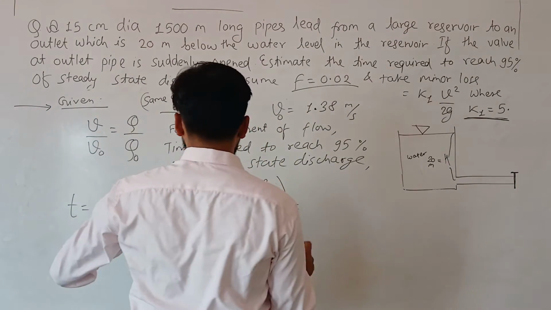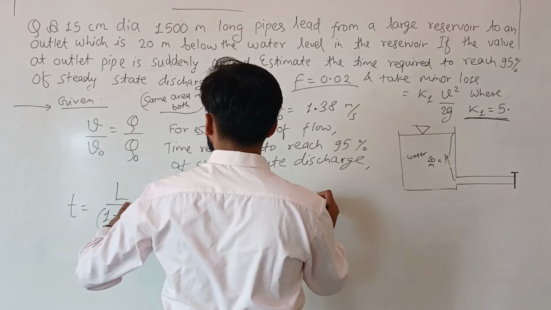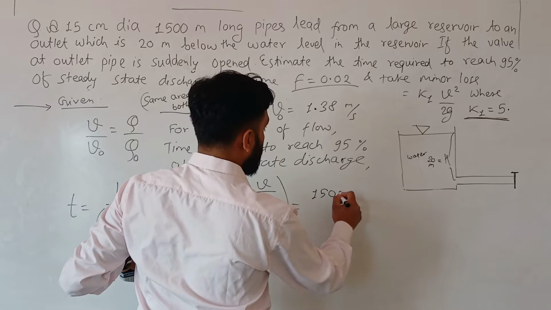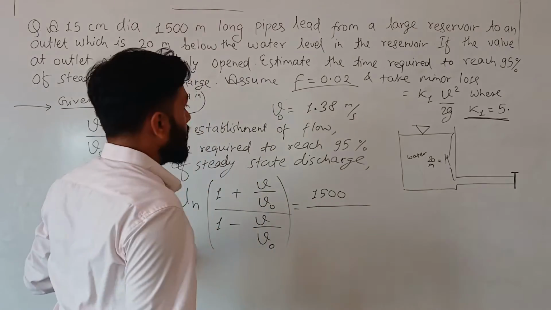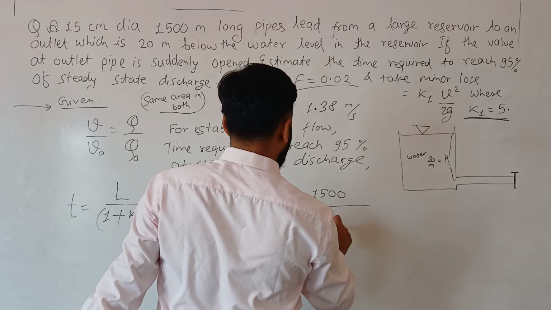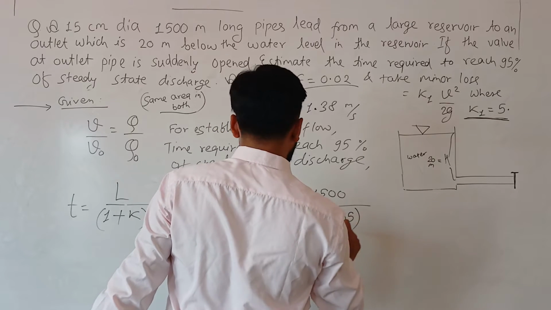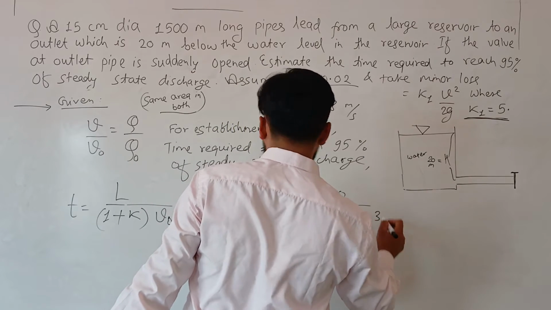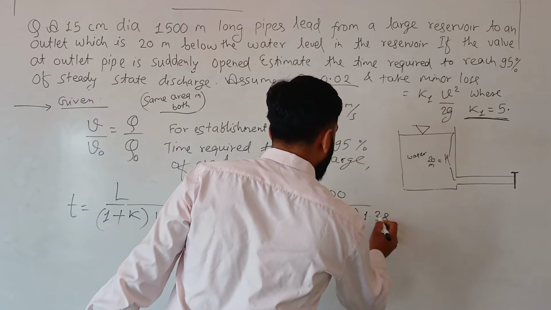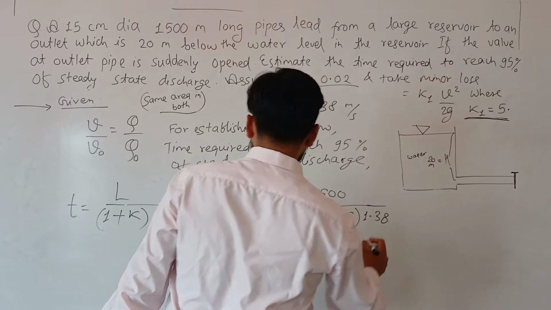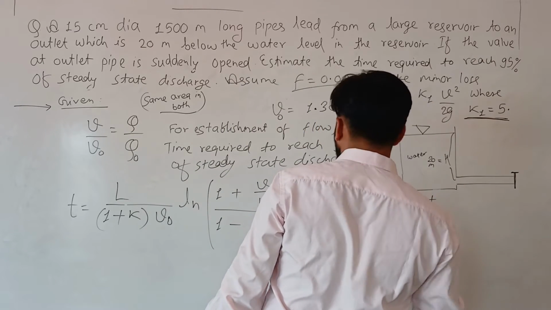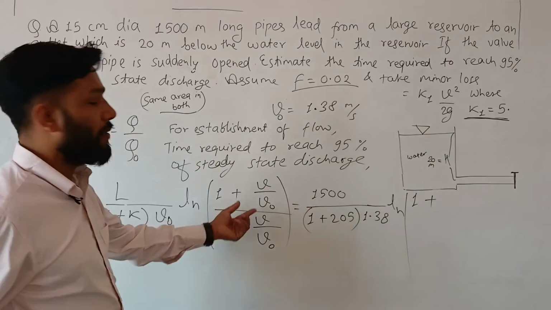Substituting the values, how much is L? L is equal to 1500 meter, divided by 1 plus K. K is how much? We have found out K, 205. 1 plus 205, and V naught, how much is V naught? V naught is 1.38. Okay. And now Ln of 1 plus V by V naught, and how much is V by V naught?